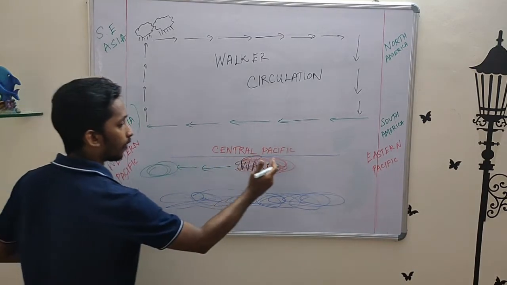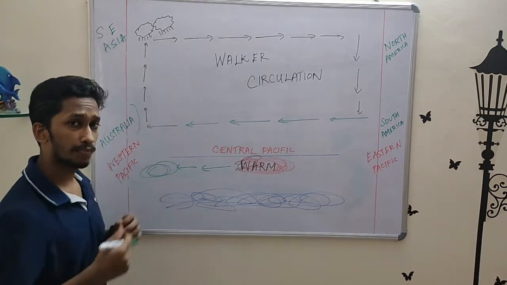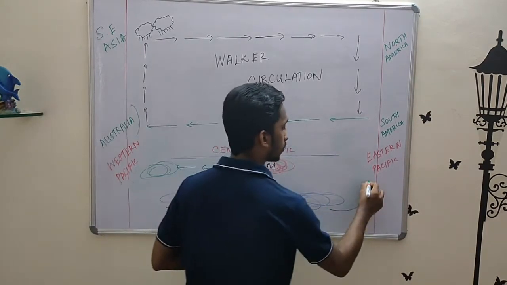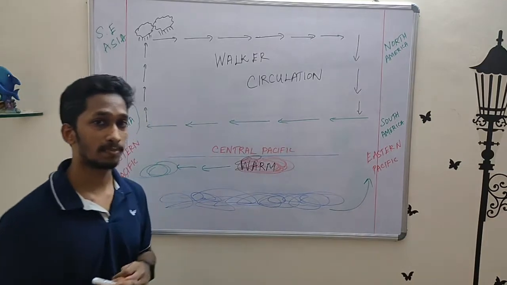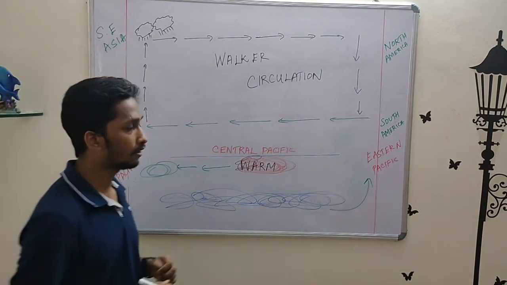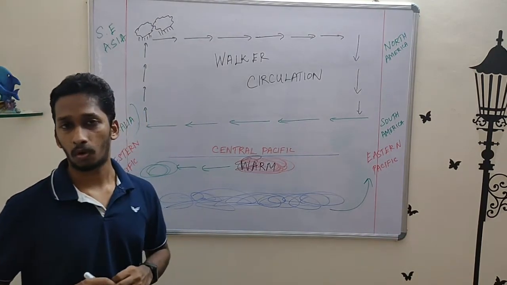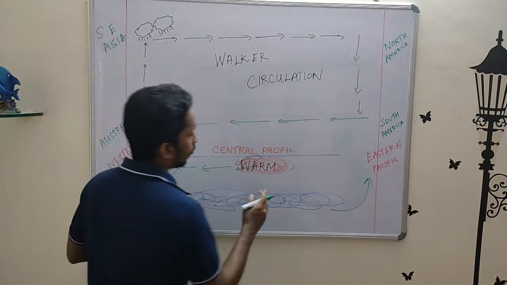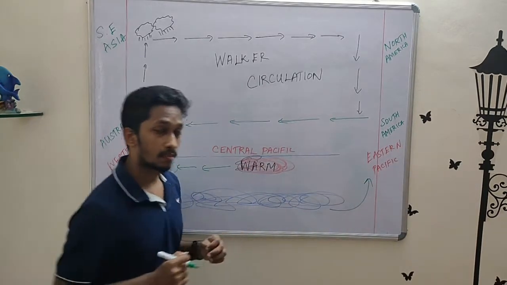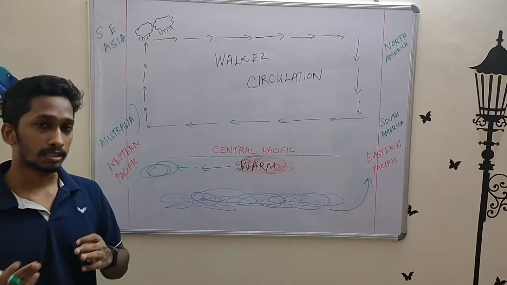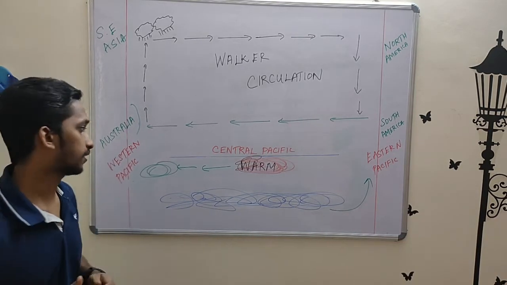And what happens when warm water gets pushed westwards into the Western Pacific? Through a process called upwelling, you have cold water rising up in the Eastern Pacific to fill up the void. Okay, and the unique part about this is that cold water consists of a lot of nutrients. The more cold water gets filled up in the Eastern Pacific, the more nutrient-filled water it is, leading to better marine life, better food production and everything.